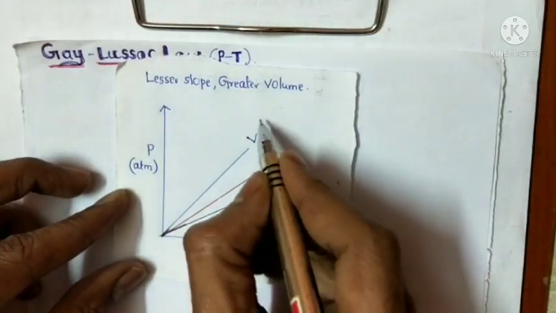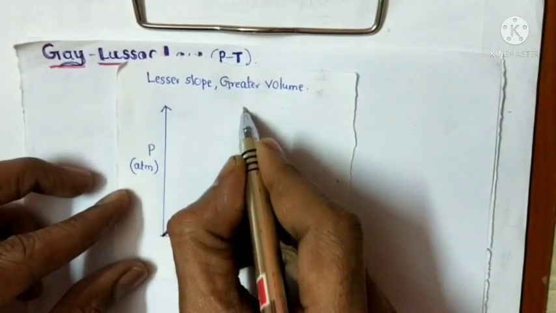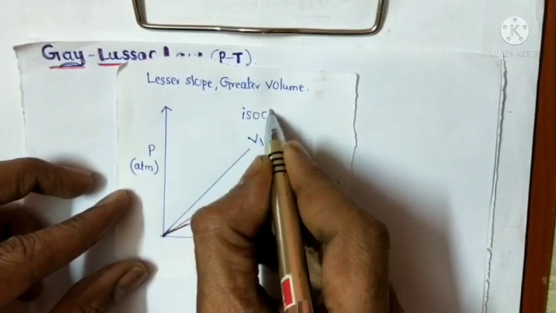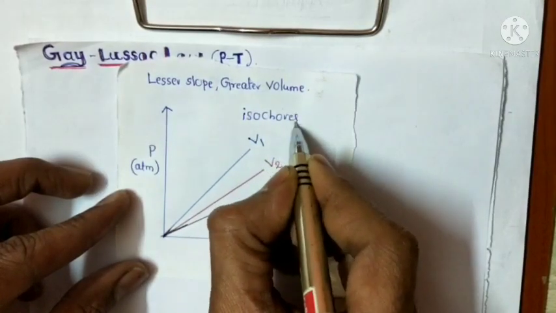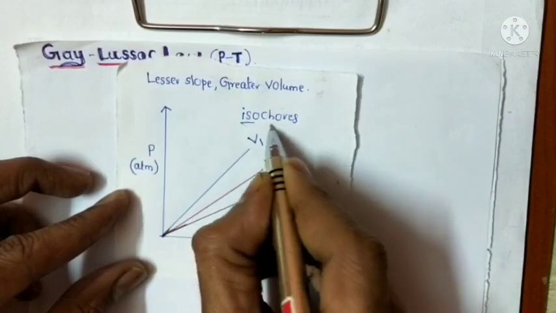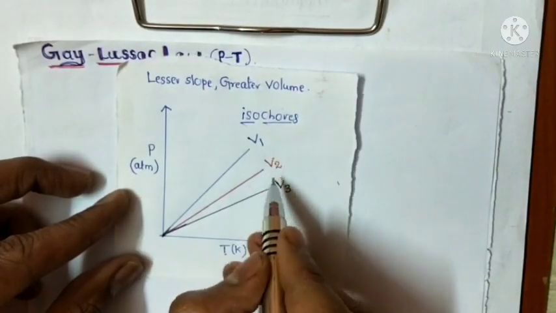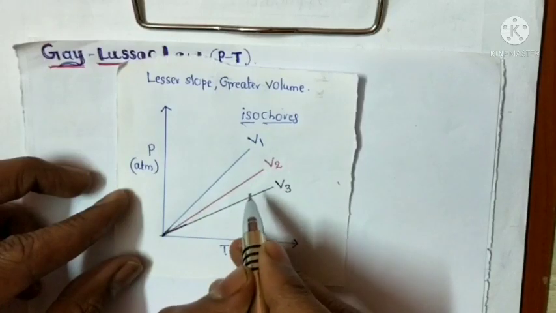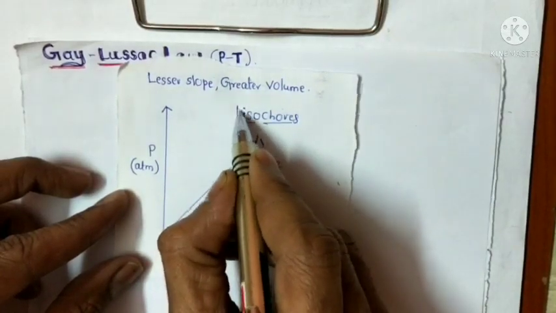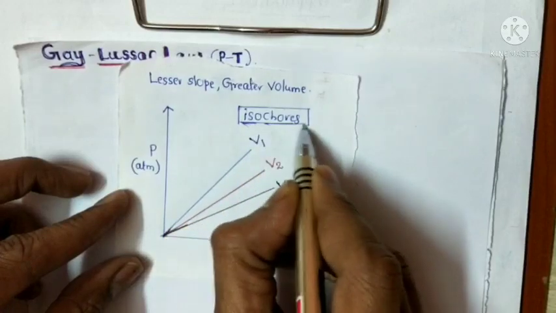That's why these straight lines are called isochores. Iso means same, and chore refers to constant volume. At constant volume these lines are obtained, so they are called isochores.